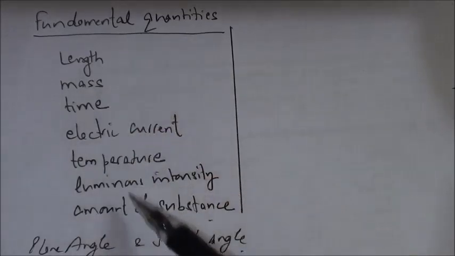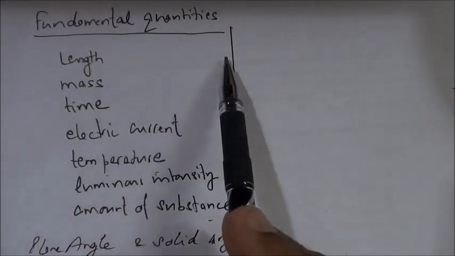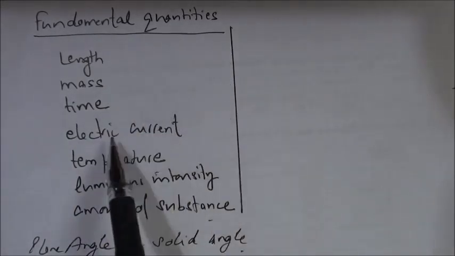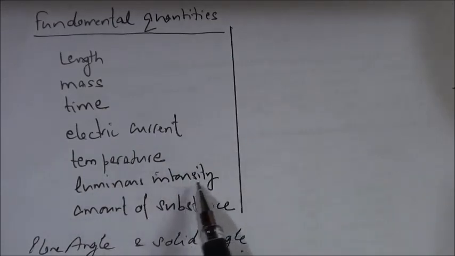And the units of these 7 quantities in the SI system are meter for length, kilogram for mass, seconds for time, ampere for electric current, Kelvin for temperature, candela for luminous intensity, and mole for amount of substance.